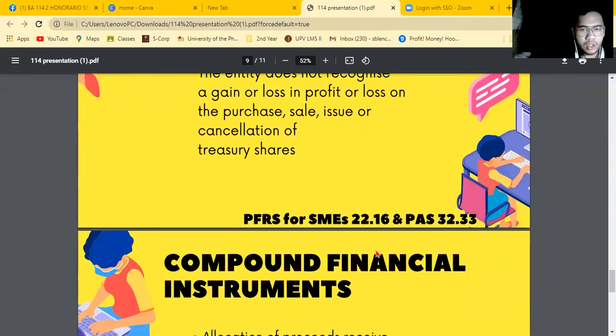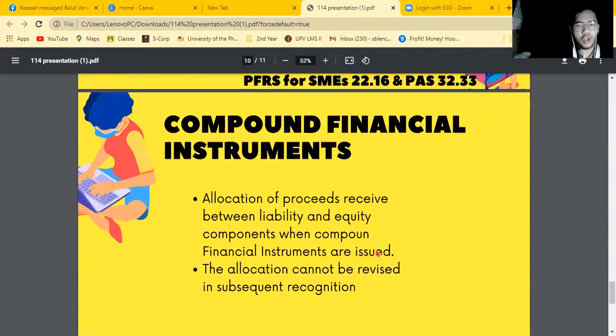Then let's go now with compound financial instruments. Compound financial instruments are those financial instruments that contain both the liability and the equity components. In turn, when management issues this kind of financial instrument, they should allocate the proceeds received between the liability and equity components. And this allocation cannot be revised in the subsequent recognition.